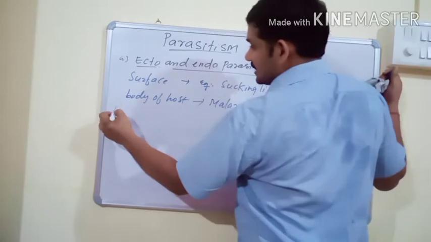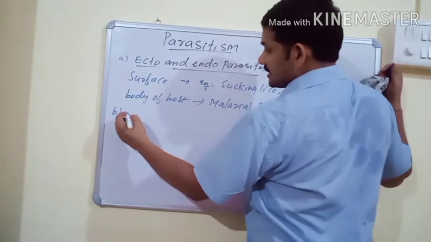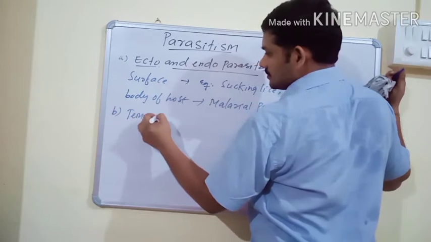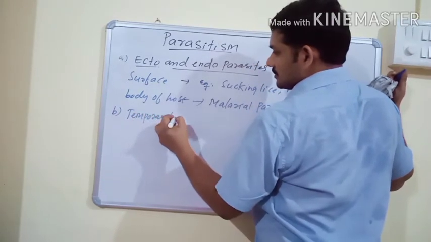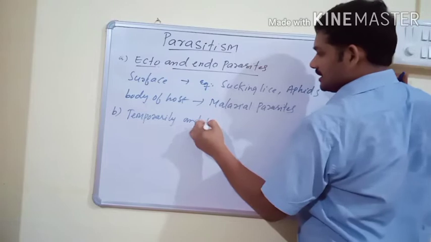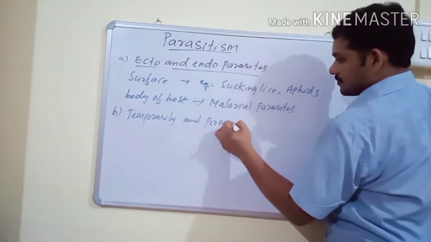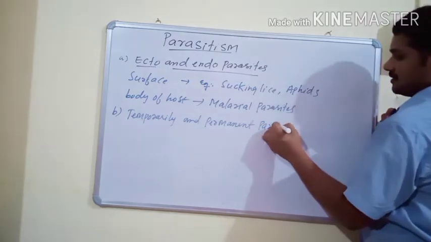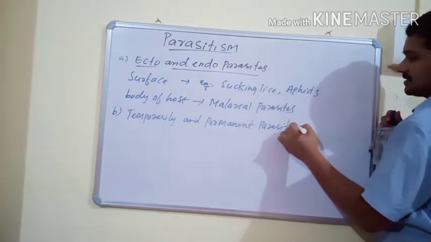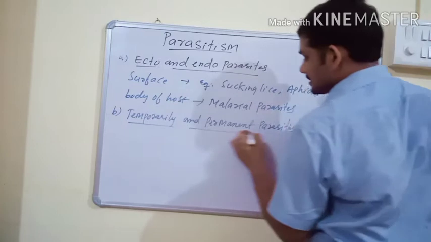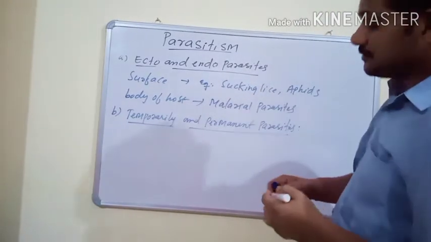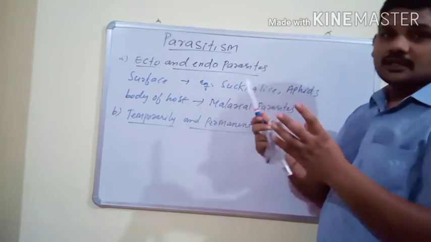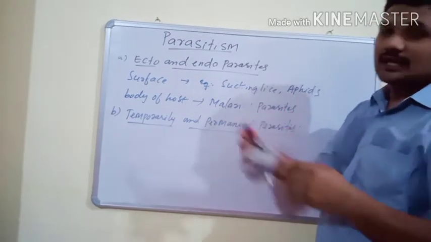The malarial parasite is present inside the human body. The second category is temporary and permanent parasites. In some cases the parasites contact host organisms only temporarily, for a particular time period during their lifespan.